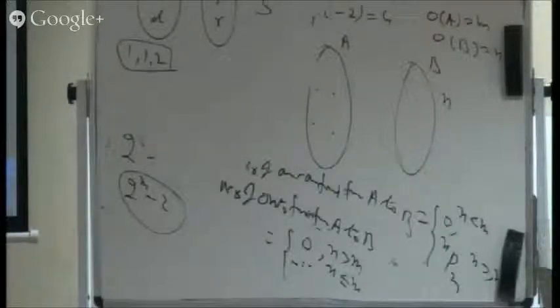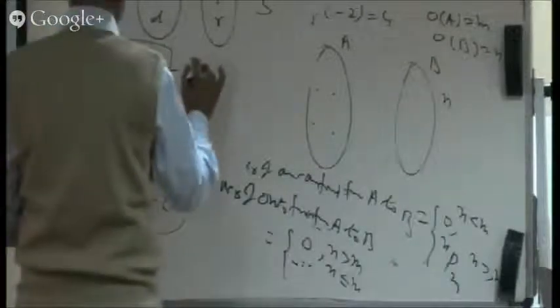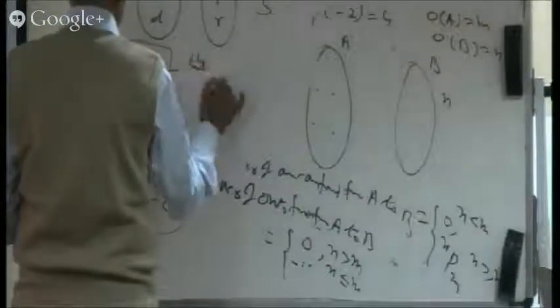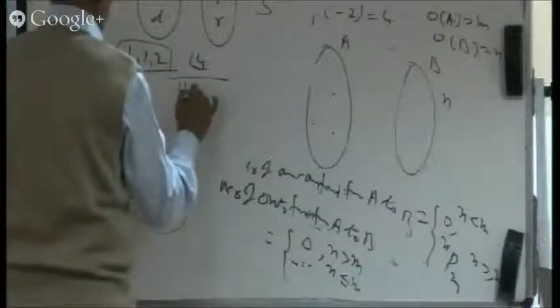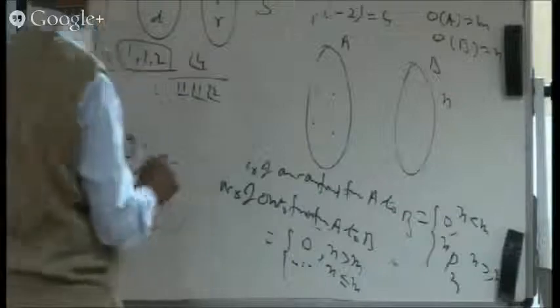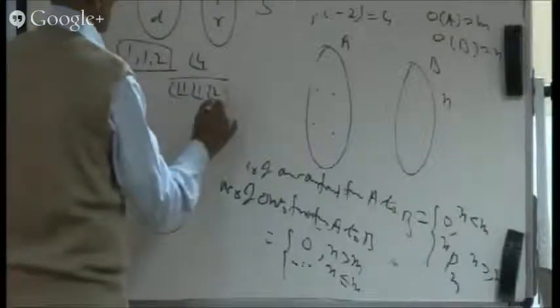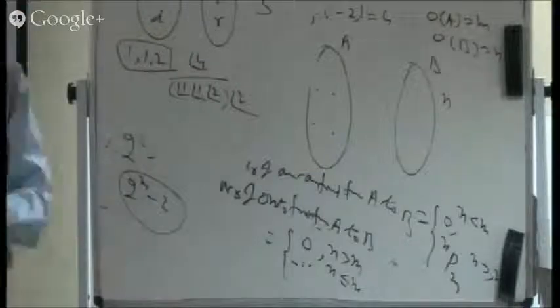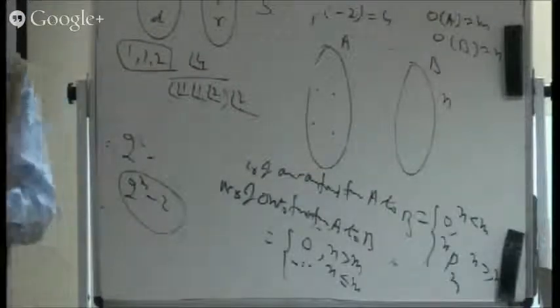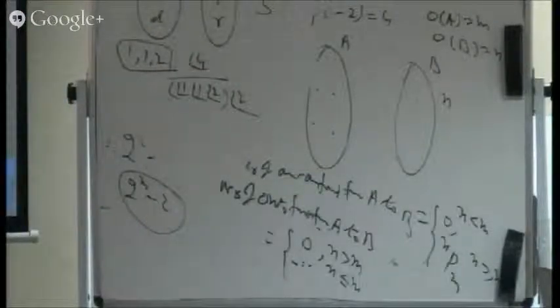But one thing is quite clear. I have to make the situation like this, that these things are to be distributed among 3. And how to divide it in the groups? So there are 4 things to be distributed among 3 groups containing 1 factorial, 1 factorial, 2 factorial, but still to be divided by 2 factorial. I discussed this problem quite in depth in your permutation combination.